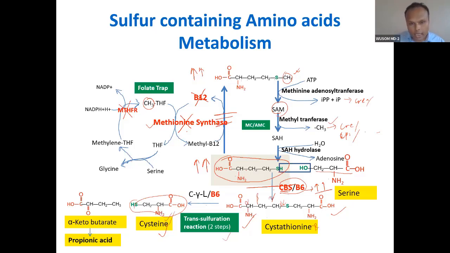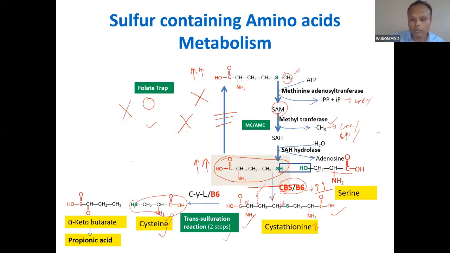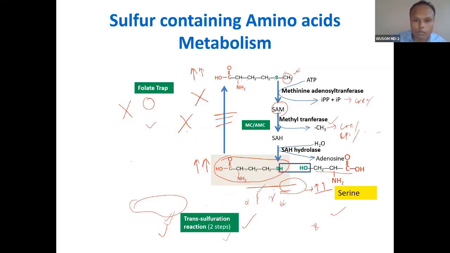So this remethylation pathway requires many things, and there are many chances of mutation, but the most common is this mutation. Don't confuse it with that. And this seems to be complicated, and believe me, it is not complicated if you remember it in a sequence. If you focus on the homocysteine degradation pathway, if it is blocked, it is only one.